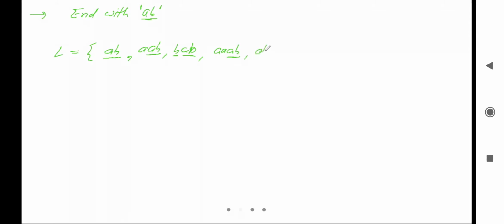Starting it can be AB, and after that AB. In the starting there can be a double B, ending with AB. In the starting there can be ABA, ending with AB. So AB again and so on.